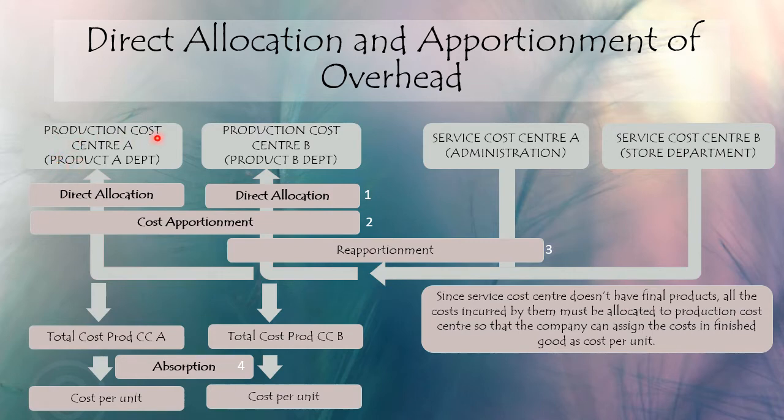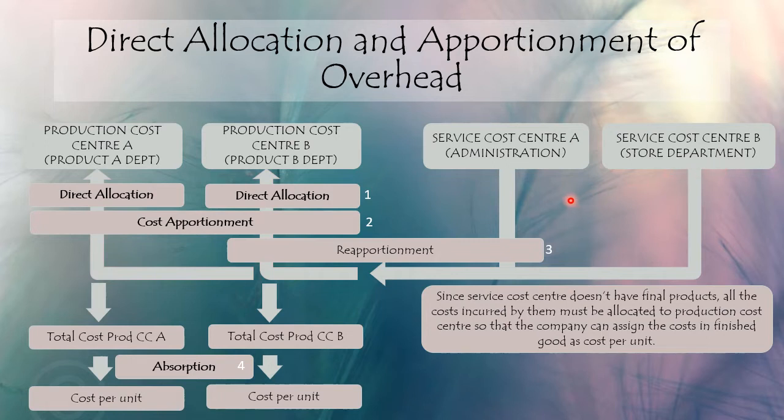For example, production cost center A produces product A, and the second production cost center produces product B. And then to support the production process, the company has 2 service departments to service all of the departments. For example, let's say service cost center A is an administrative department and service cost center B is a store department.